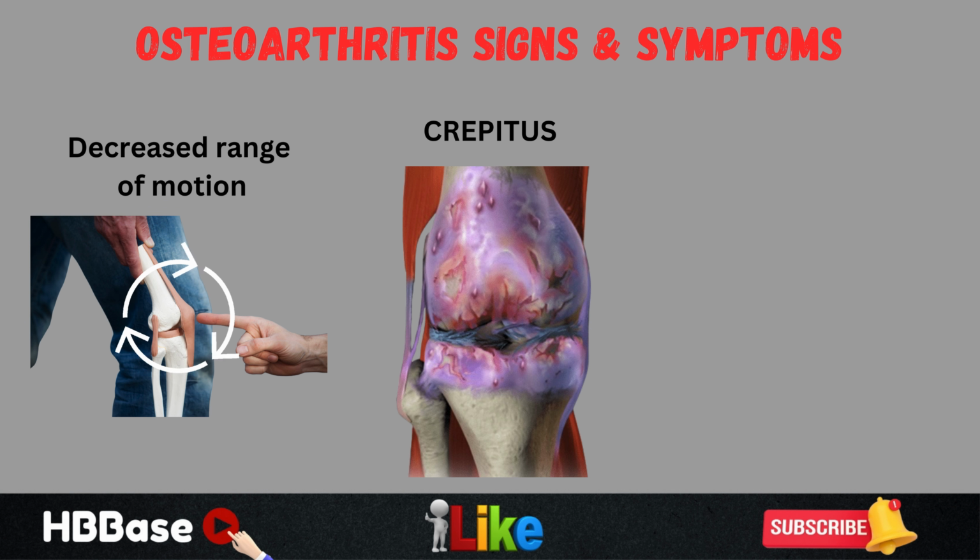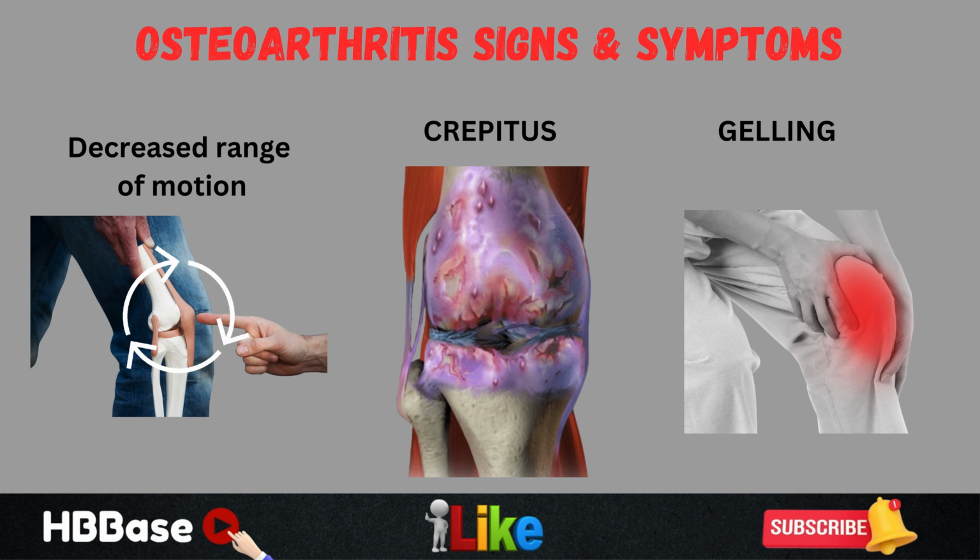So when a patient themselves flexes their joint, they can hear a cracking sound. That is a finding in osteoarthritis. And if a clinician were to actually move the joint themselves, they can also oftentimes hear the cracking sound from the joint as well. So that is what it means when we talk about crepitus with active and passive movement of the joint, and then gelling can also occur.